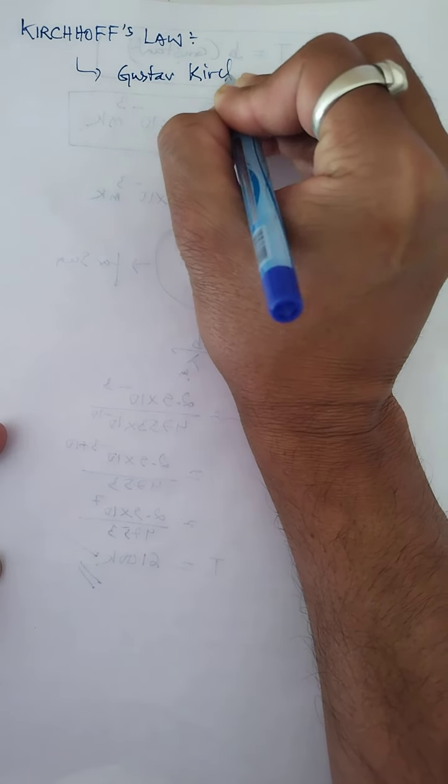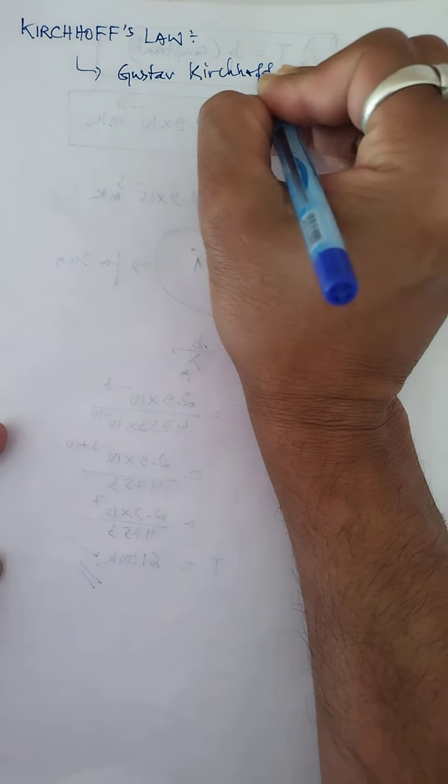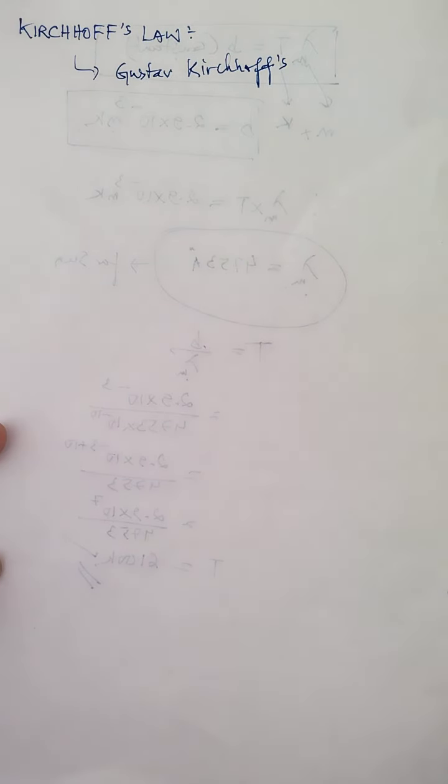Actually this is the name of the scientist who made an observation with the emissive power and absorptive power of a given body, ordinary body, with respect to the total emissive power or radiant energy produced by the perfect black body. And the law which was formulated by Gustav Kirchhoff is known as Kirchhoff's law. Now to understand this law, let me just write the statement of this law.